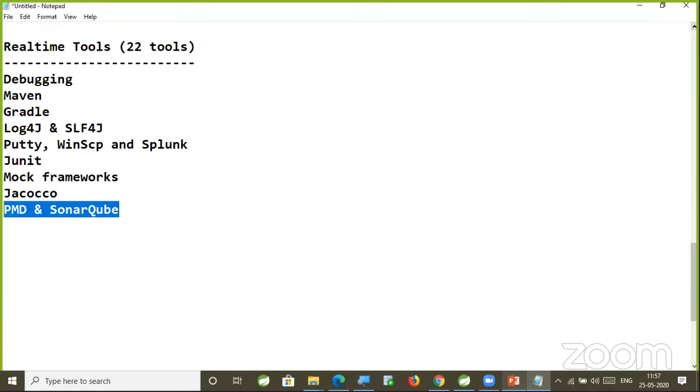After that, I will be covering PMD and SonarQube, which are used for code review for best coding standards. We will be writing several lines of code in the project. It is not important how many lines of code you are writing, right? It is important how much quality you are maintaining in that code. That matters, right? If I ask a fresher who knows just core Java, he can also write 500 lines of code. But where is the quality? What standards is he following? What best practices is he following at the time of writing the code? That I am going to cover.